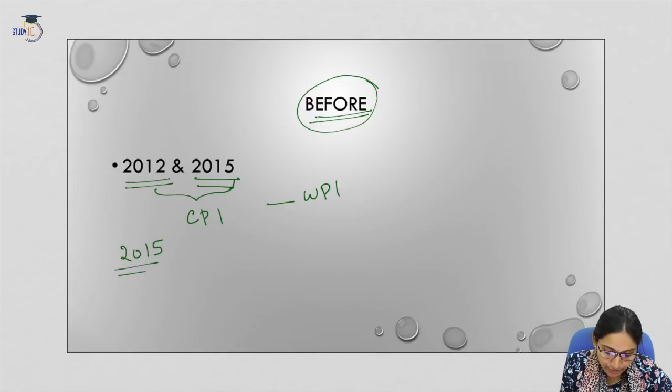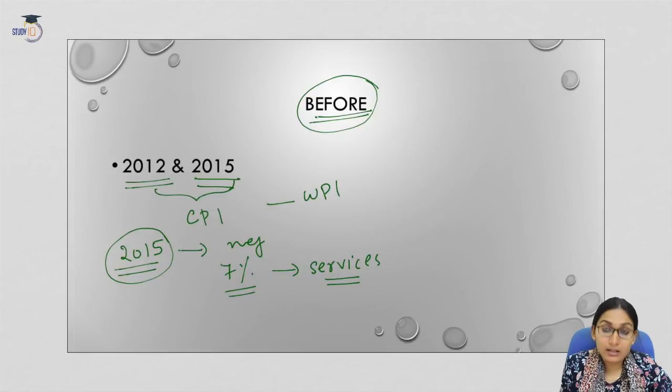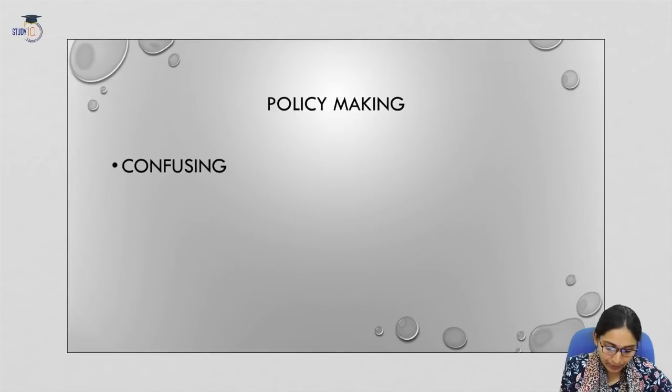In the year 2015, the WPI, or the wholesale inflation, was negative, whereas the retail inflation, or the CPI, was 7%. That time the reason was the services sector, which is included only in the CPI. In 2015 it was influenced by the services sector like education, medical facilities, etc.